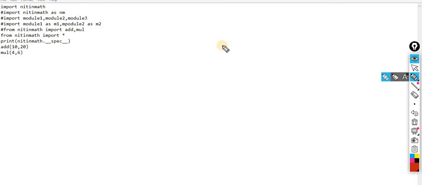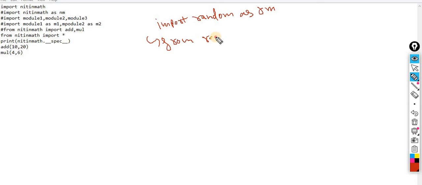The next module is a predefined module called random, an important module. Random, as the name specifies, gives random values. Let's suppose I want to generate some random values. This is a module, and I am supposed to import that module. Very simple: import random as rm. I am giving it a nickname rather than writing random again and again. Or another way: from random import asterisk sign.